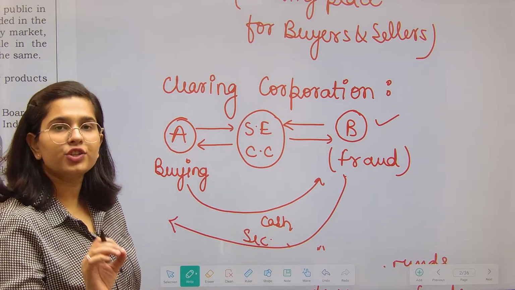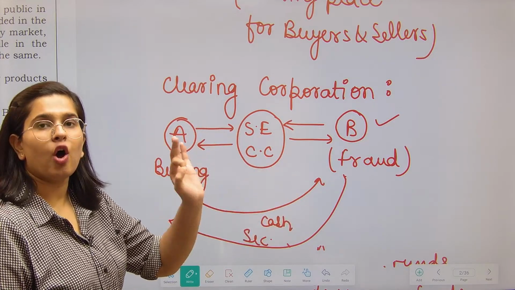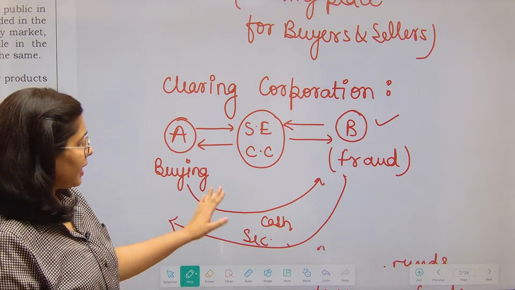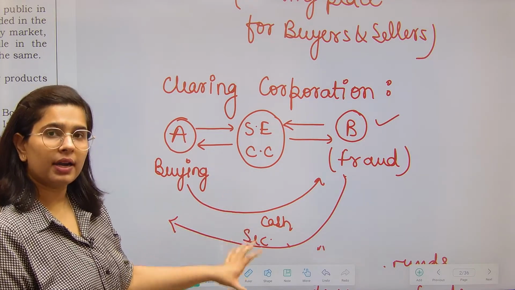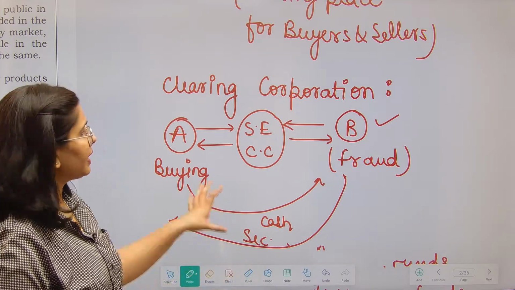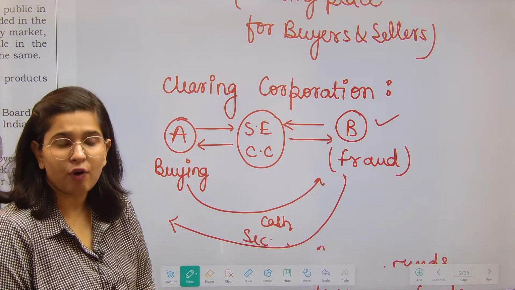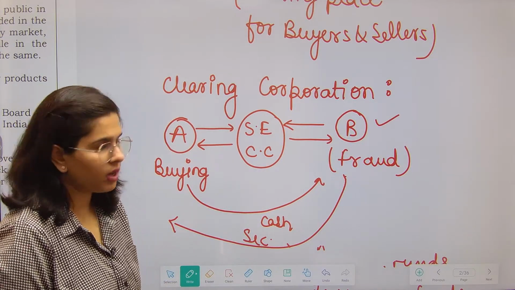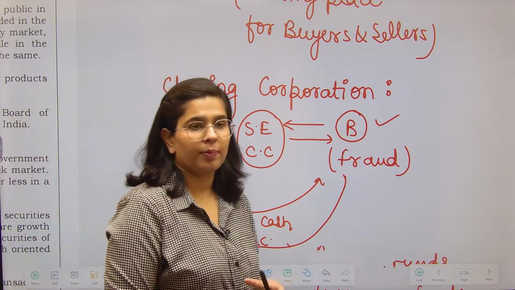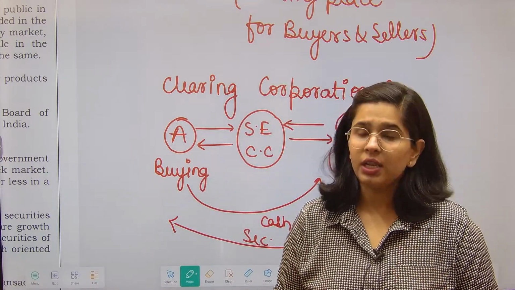Now, who will ensure that both of them fulfill their obligations? Okay, what do I mean to say? There should be a central party to the contract which ensures that both A and B are fulfilling their respective obligations. And this is the work of clearing corporation, right? Clearing corporation says that we are at the center.